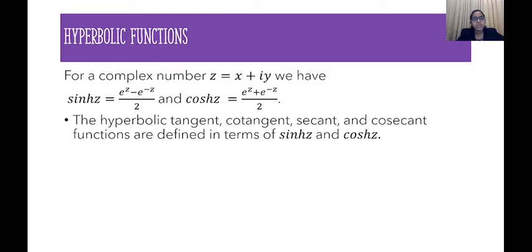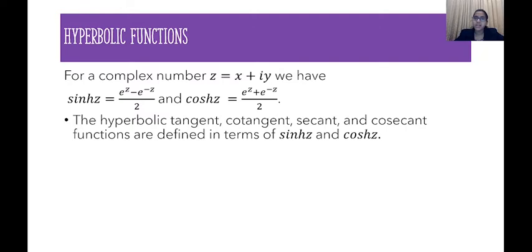Correspondingly, with the help of sinh and cosh, we can form all the other functions like tanh, coth, sech and cosech. All can be defined in terms of sinh z and cosh z. Their derivatives and identities are pretty much the same as we stated in the case of trigonometric functions.